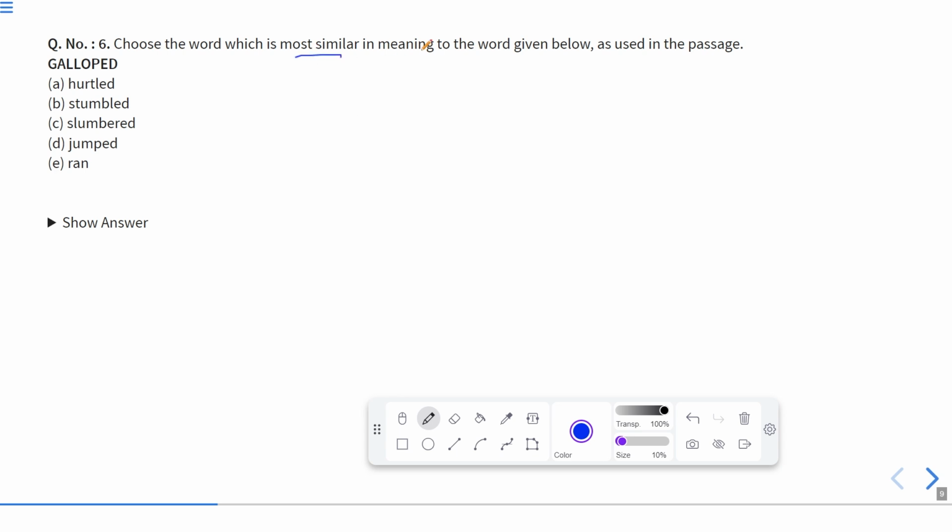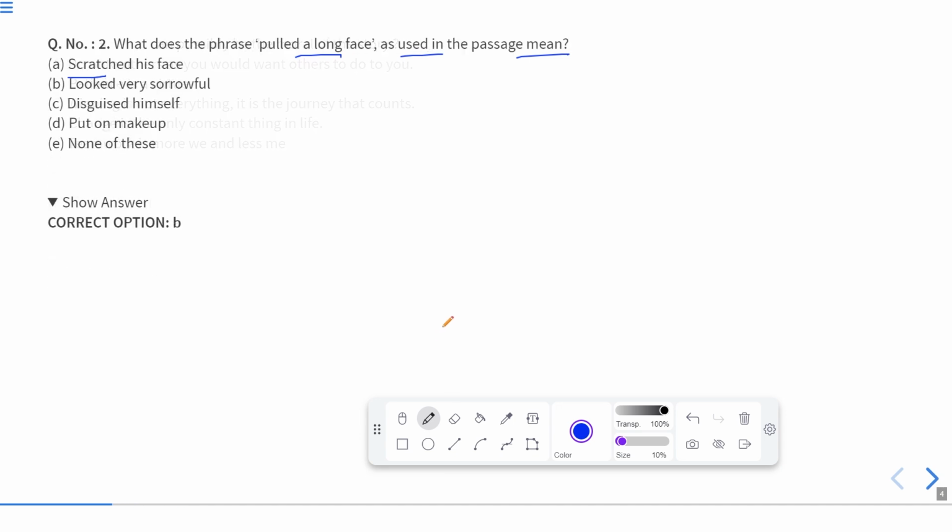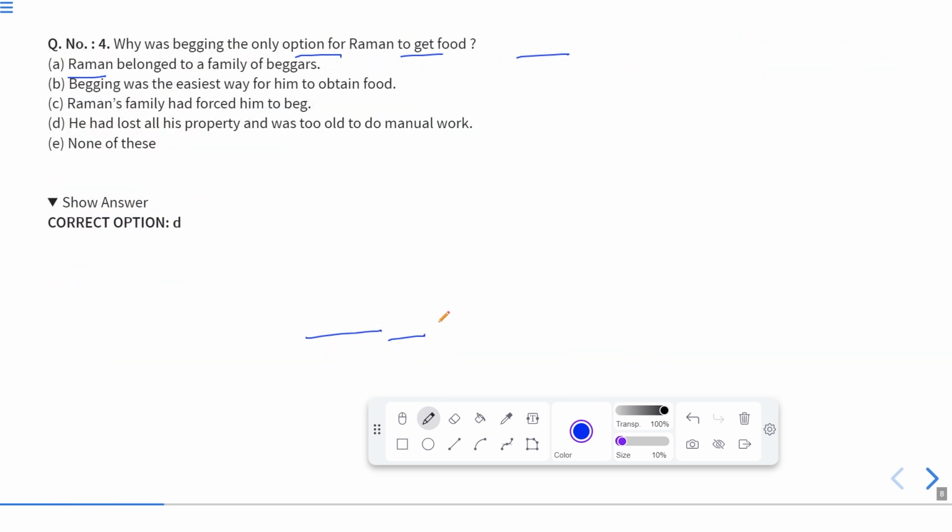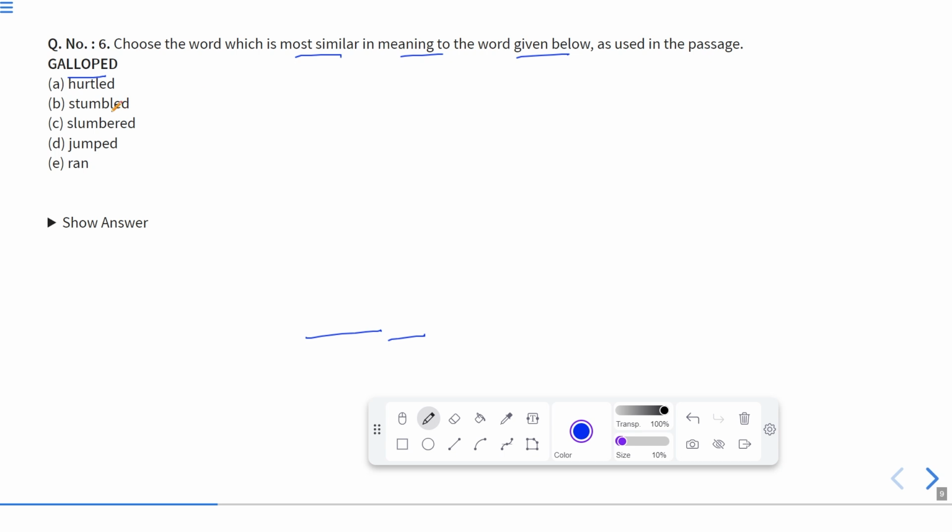Choose the word which is the most similar in meaning to the word given below as used in the passage. Now, galloped. We have heard in this line that her chariot galloped. The chariot galloped away. Galloped means moved forward. The options are hurtled, stumbled, slumbered, jumped, or ran. So obviously, it jumped away. It means it moved away. So the correct answer will be D. Jump shows the movement.